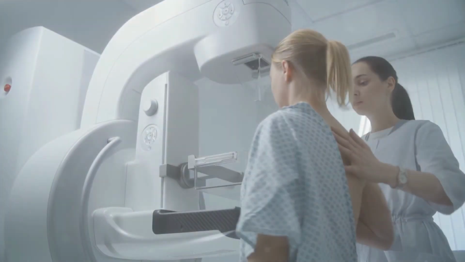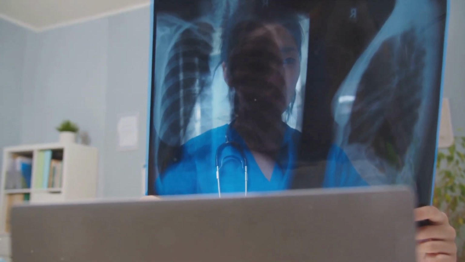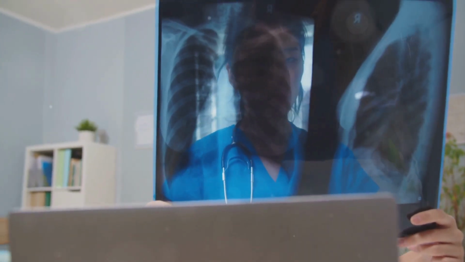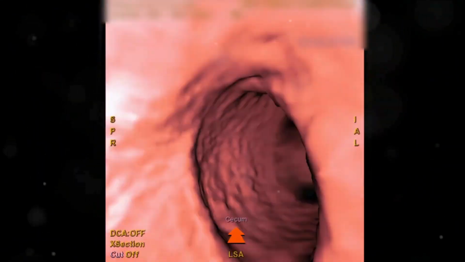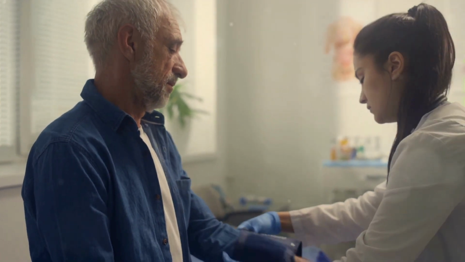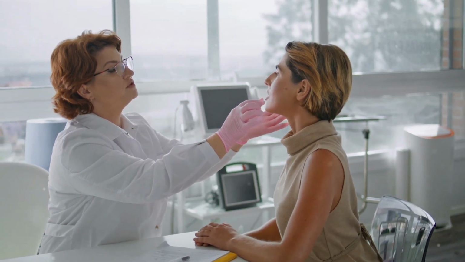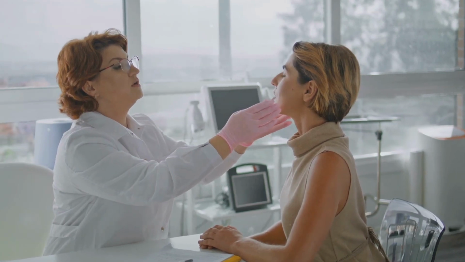There are numerous types of cancer. Breast cancer, which occurs in breast tissue, is the most common cancer among women worldwide. Lung cancer, primarily caused by smoking and secondhand smoke exposure, is the leading cause of cancer-related deaths globally. Colorectal cancer affects the colon or rectum and is commonly associated with dietary factors, physical inactivity, and obesity. Prostate cancer, which occurs in the prostate gland, is the most common cancer among elderly men. Skin cancer primarily occurs due to exposure to ultraviolet radiation from the sun or artificial sources like tanning beds.